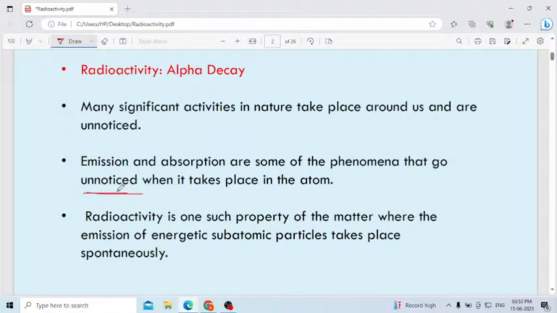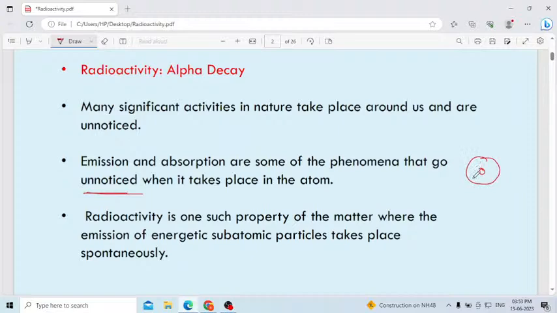No. Inside an atom, emission of electrons, absorption of electrons, absorption of energy or release of energy, all the processes take place inside the atom. In the last class I told, consider this is an atom, this is the nucleus. Nucleus contains protons and neutrons.